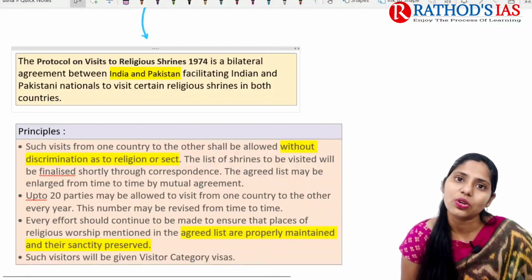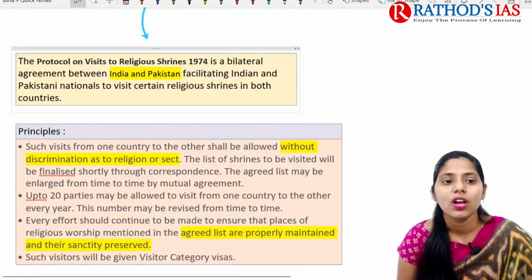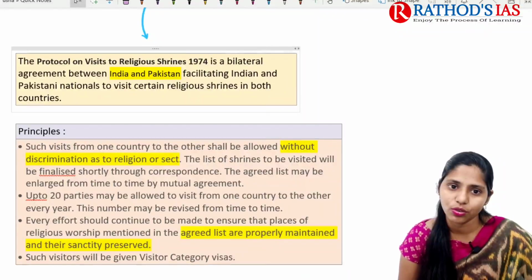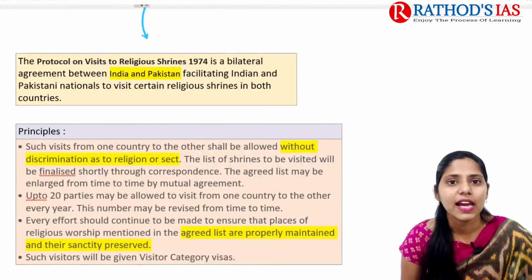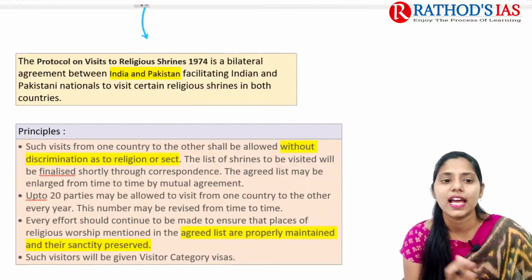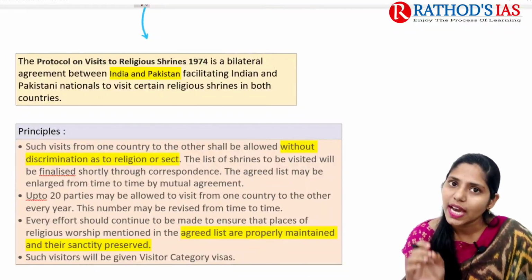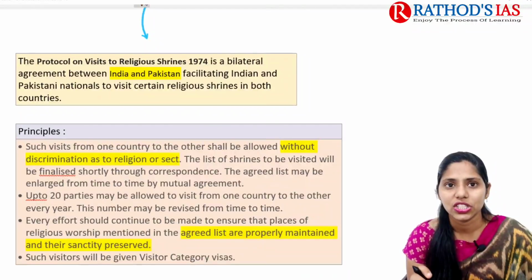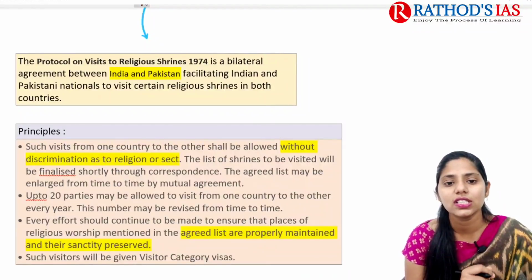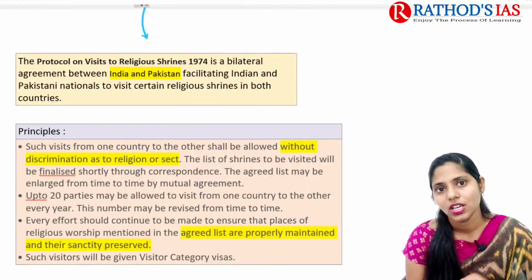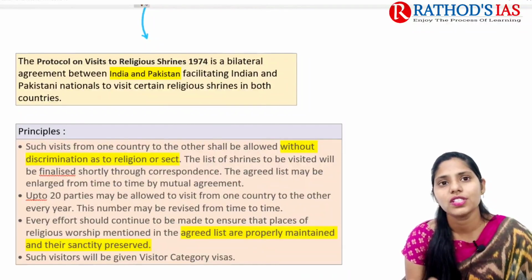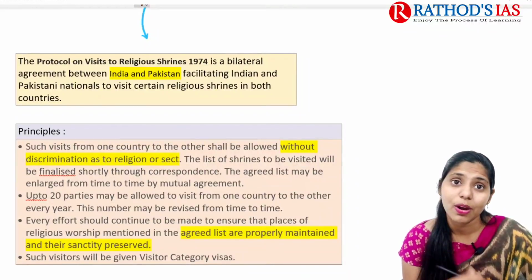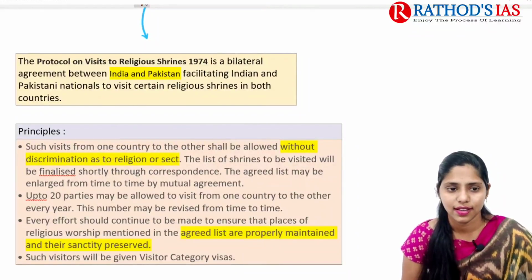Now let us talk about this protocol on religious shrines of 1974. It is a bilateral agreement signed between India and Pakistan. This agreement facilitates Indian and Pakistani nationals visiting certain religious shrines in both countries. In both countries, they can visit certain shrines. We discussed these shrines in our lecture the day before yesterday.